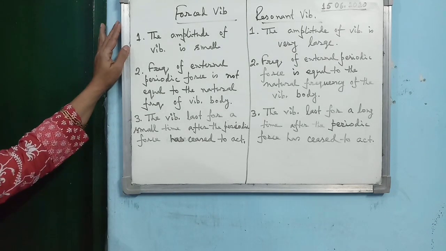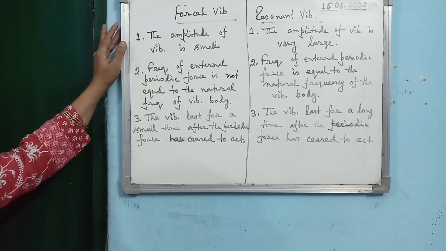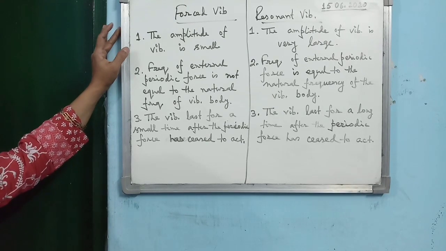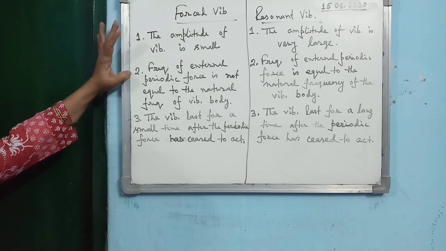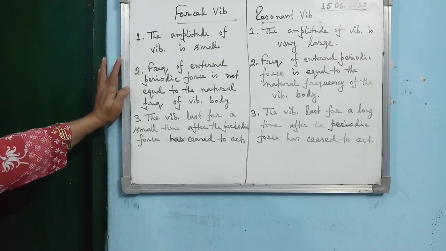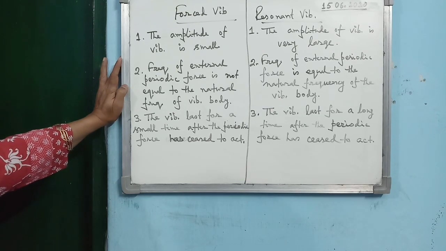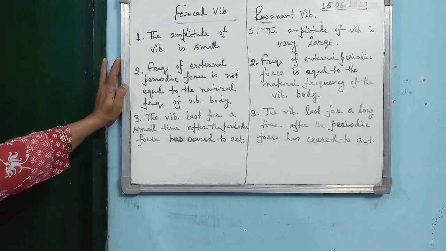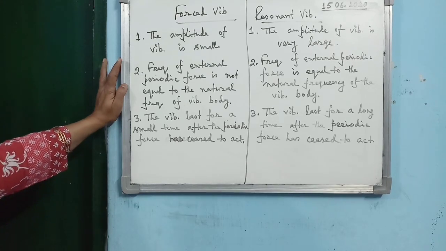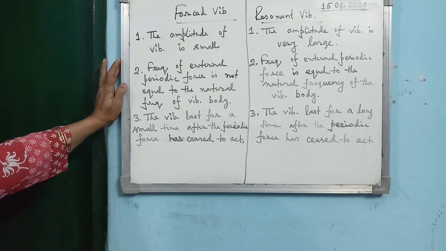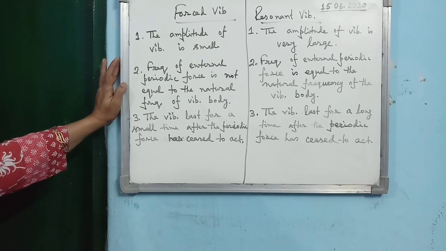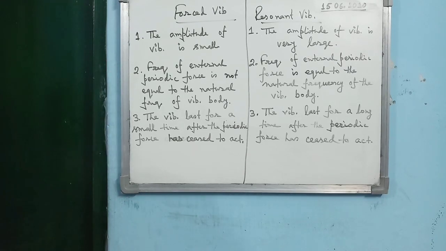The first point of difference: for forced vibration, amplitude of vibration is small; for resonant vibration, amplitude of vibration is very large. Second, frequency of the external periodic force is not equal to the natural frequency of the vibrating body, and in case of resonant vibration, frequency of external periodic force is equal to the natural frequency of the vibrating body.